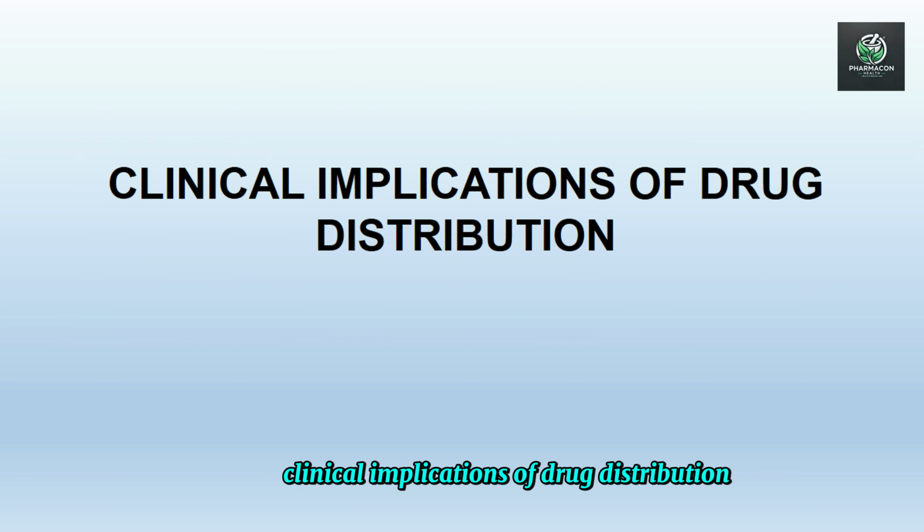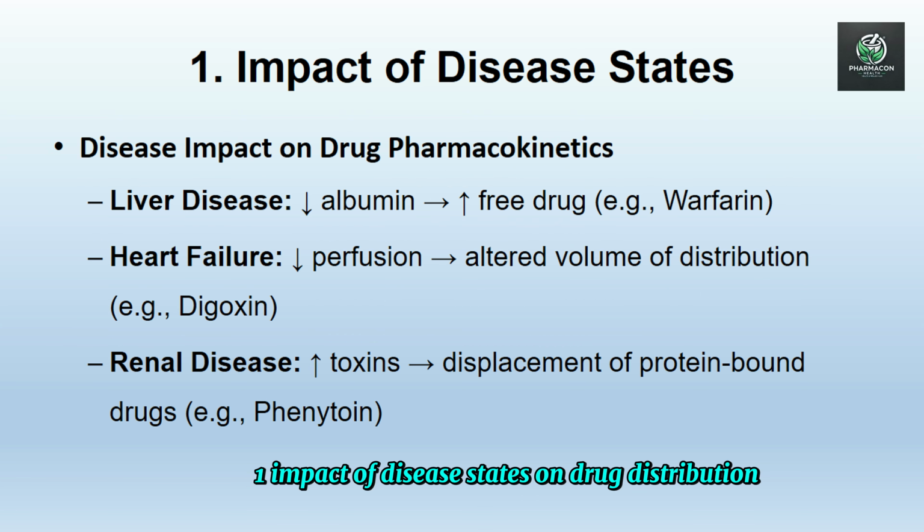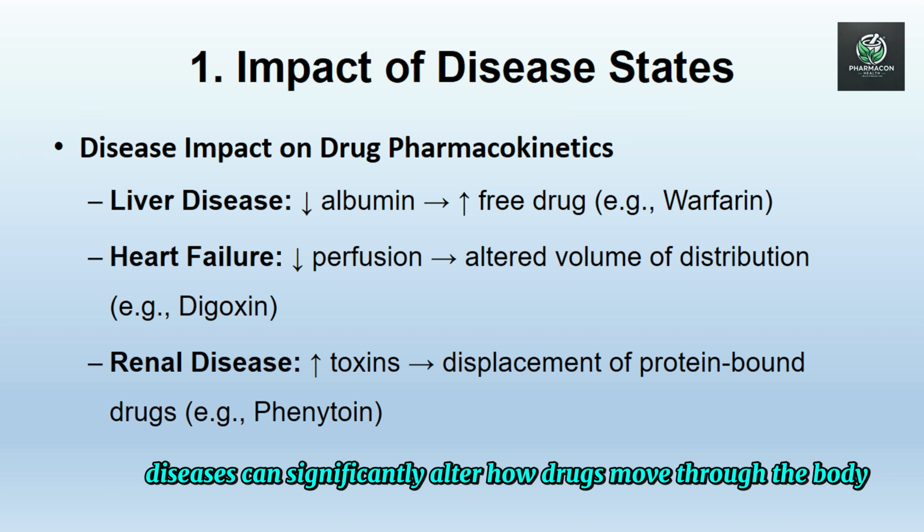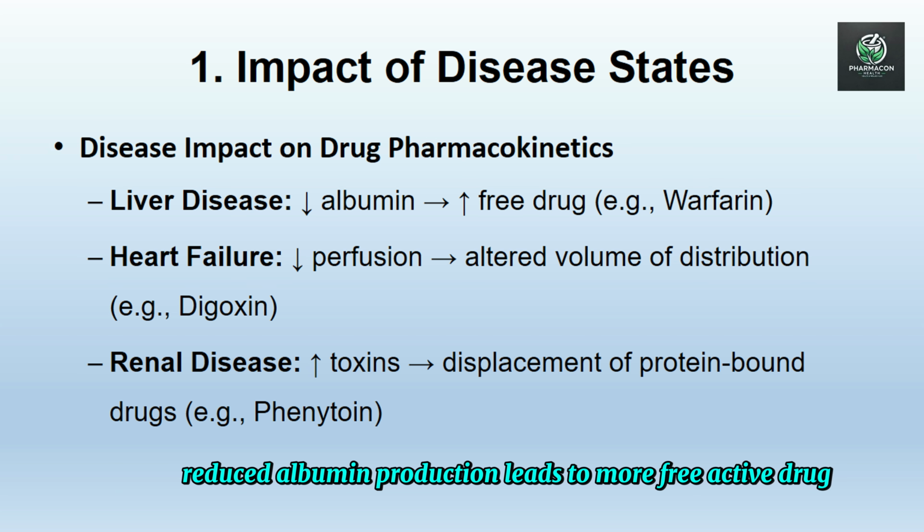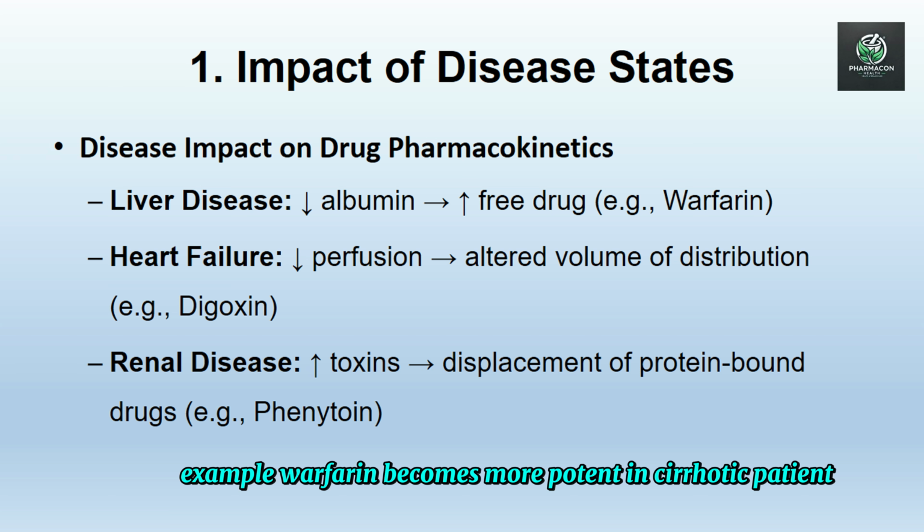Clinical implications of drug distribution. One: impact of disease states on drug distribution. Diseases can significantly alter how drugs move through the body. Liver disease: reduced albumin production leads to more free active drug. Example, warfarin becomes more potent in a cirrhotic patient.